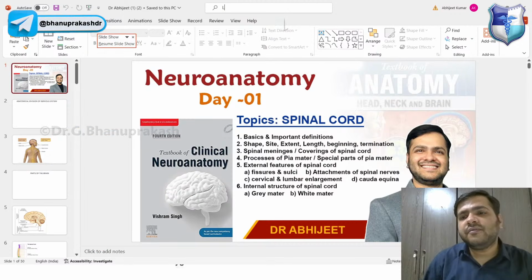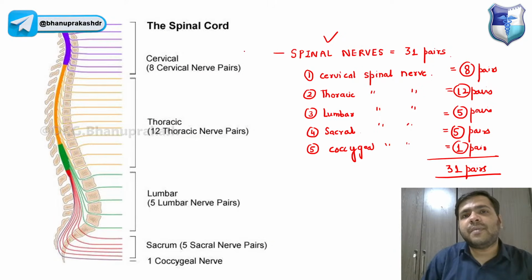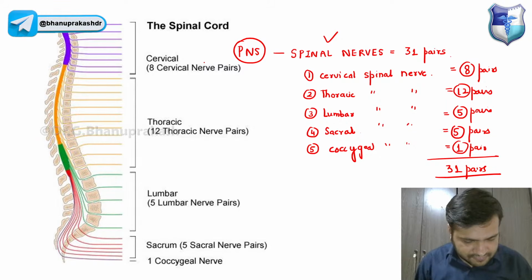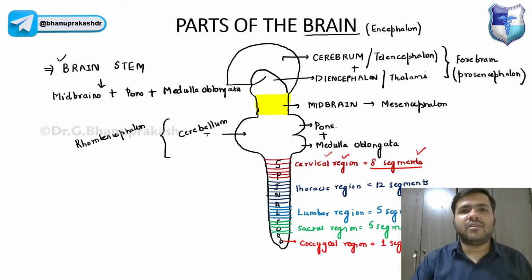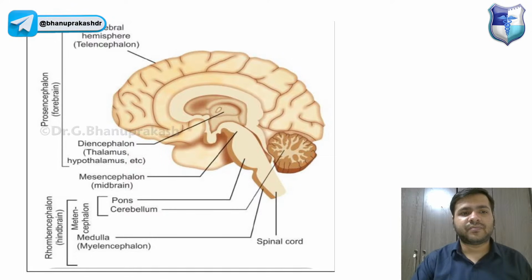The spinal nerves are a part of the peripheral nervous system. So that is the first thing that we have already discussed, guys, right?